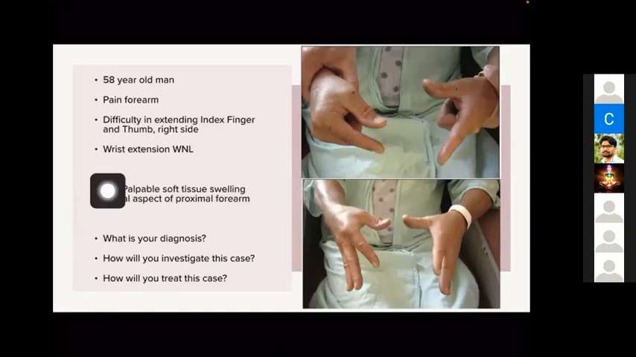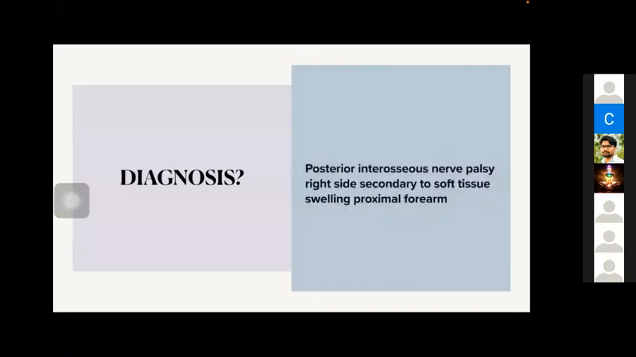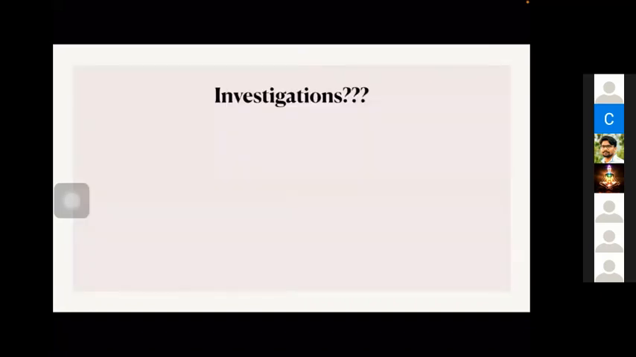And there is palpable soft tissue swelling in the dorsal aspect of the forearm. Anterior interosseous nerve. Not anterior, this is posterior interosseous nerve palsy. Thumb extension is extensor pollicis longus. The other ones are extensor indicis and part of extensor digitorum. Okay, so soft tissue swelling in the forearm can be a soft tissue tumor.